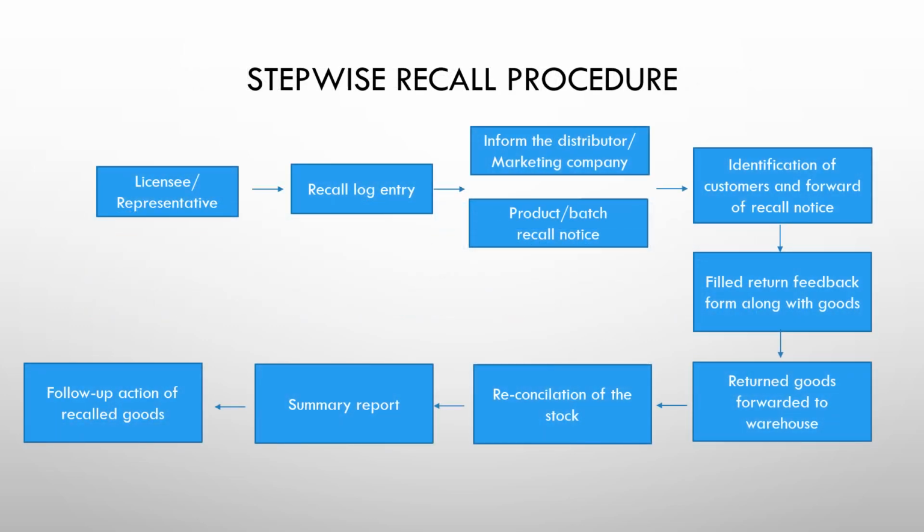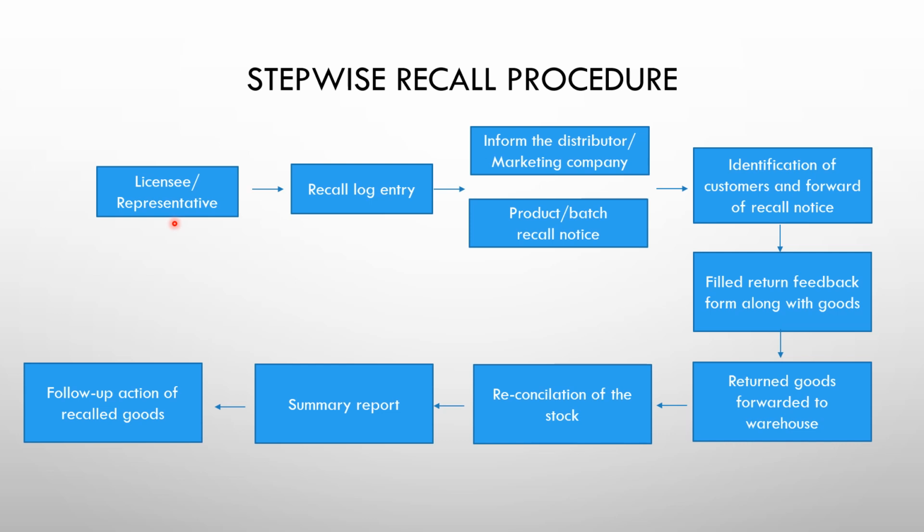So let us see, stepwise, how a recall procedure is initiated. Here comes the licensee or representative. This could be the manufacturing company that is initiating the recall procedure.